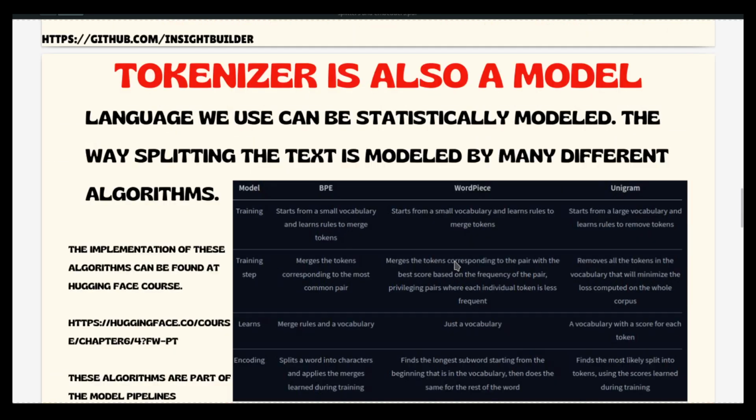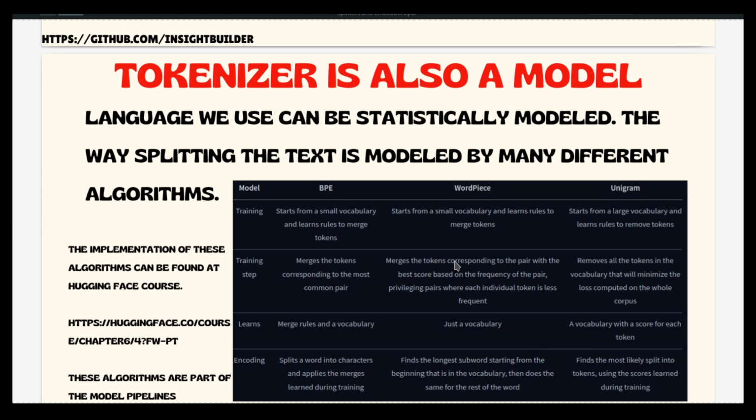Okay, this is a surprise for everybody. Even it was a surprise for me also. Tokenizer is also a model. Unlike the language model, which is a neural network model, tokenizer is a statistical model. So tokenizers can be statistically implemented using simple Python functions.